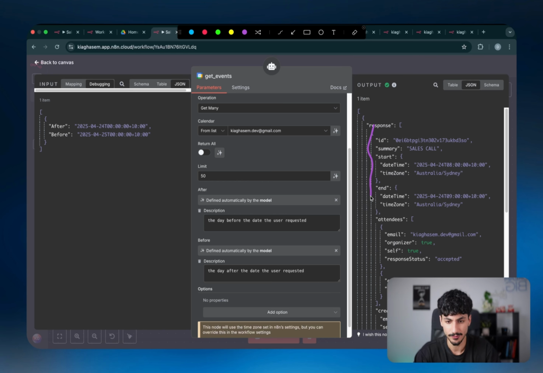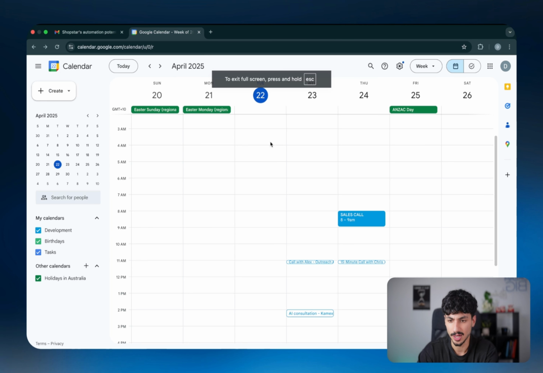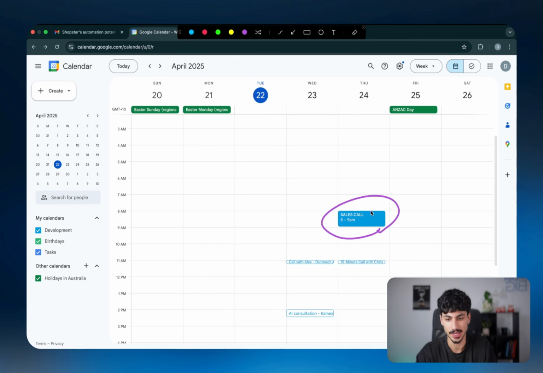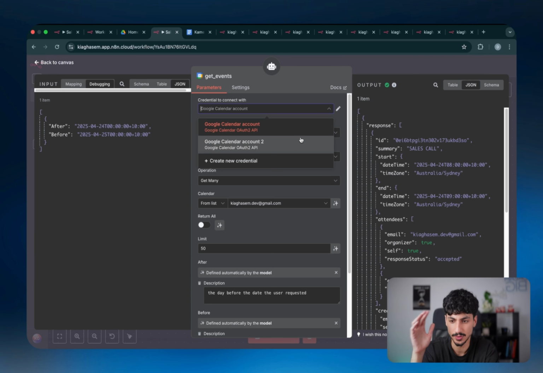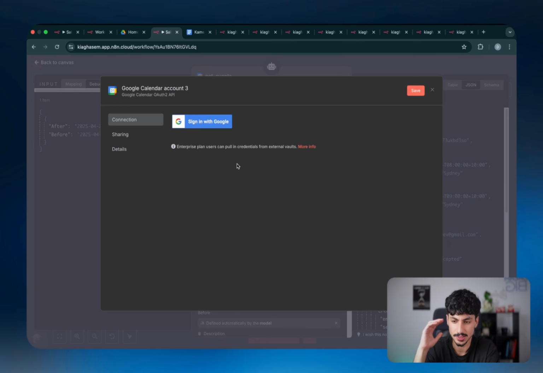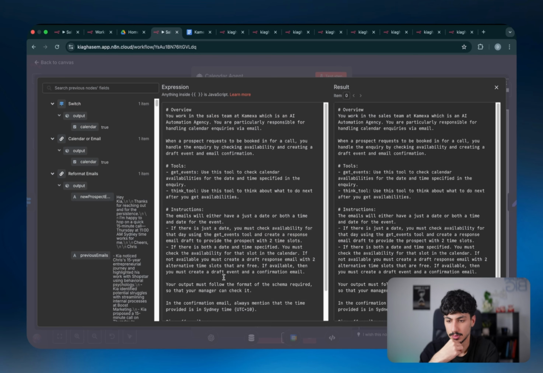So in this instance, you can see it found all of these events that have already been booked in for that specific time. The event that it found was a sales call. And if I come back to my calendar, you can see that indeed we did have a sales call on that day. So it realized, hey, this time slot is taken, so all of these other time slots are open. And just to connect this, all you guys have to do is click on create new credential and sign into Google just like you did with your Gmail account. So then now the AI agent knows it has access to the Get Events tool.